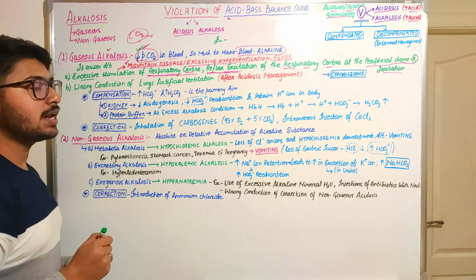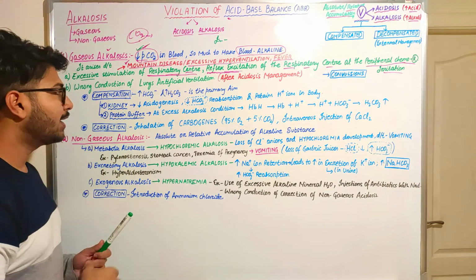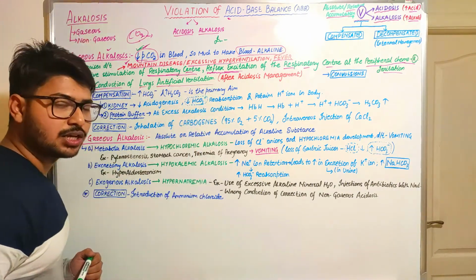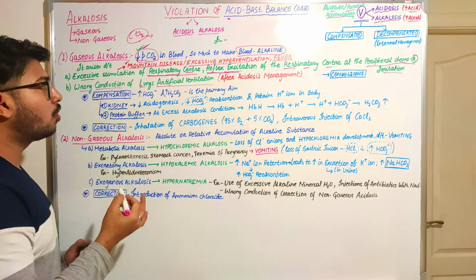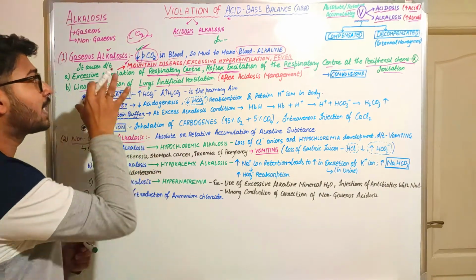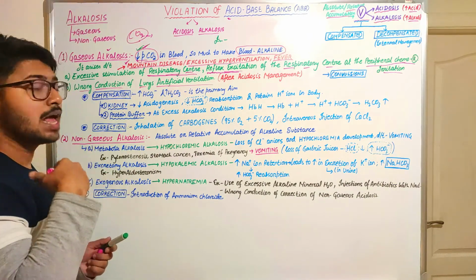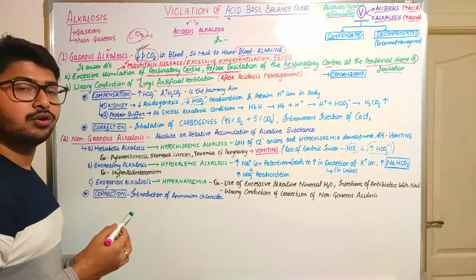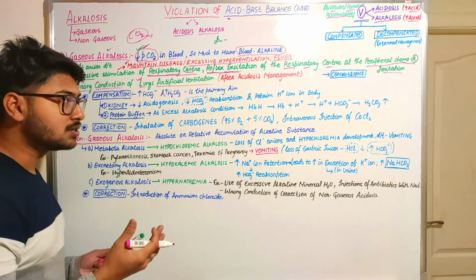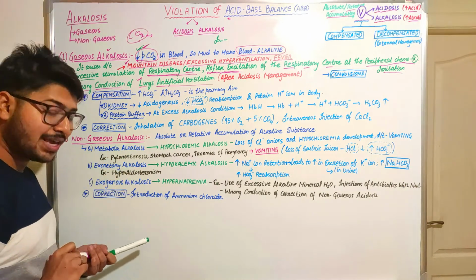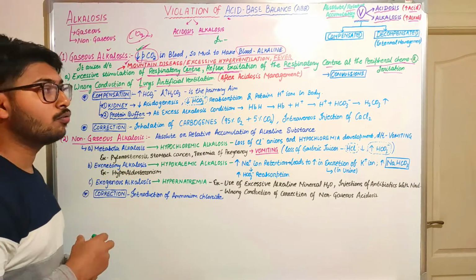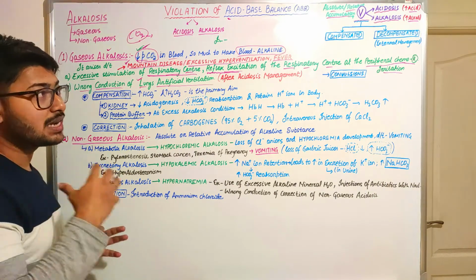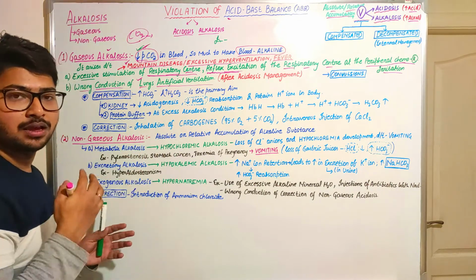A condition that can also be associated with gaseous alkalosis is wrong conduction of lung artificial ventilation. In my previous video, I explained that to manage gaseous acidosis, we need to give lung artificial ventilation and bronchodilators so that we can manage the respiration rate and the amount of diffusion, and stabilize the acid and base ratio.